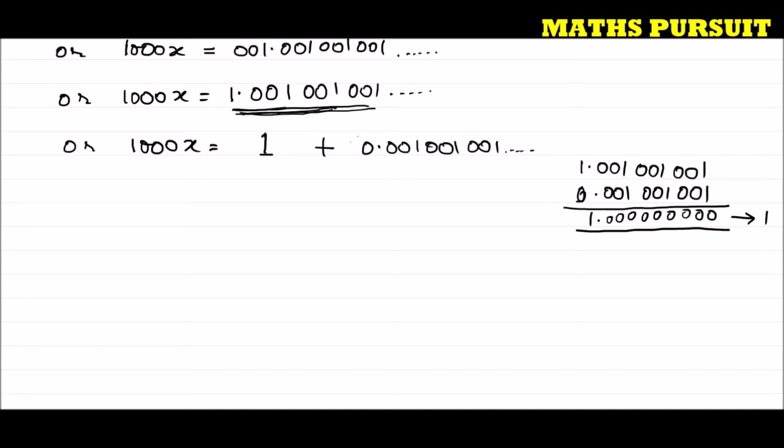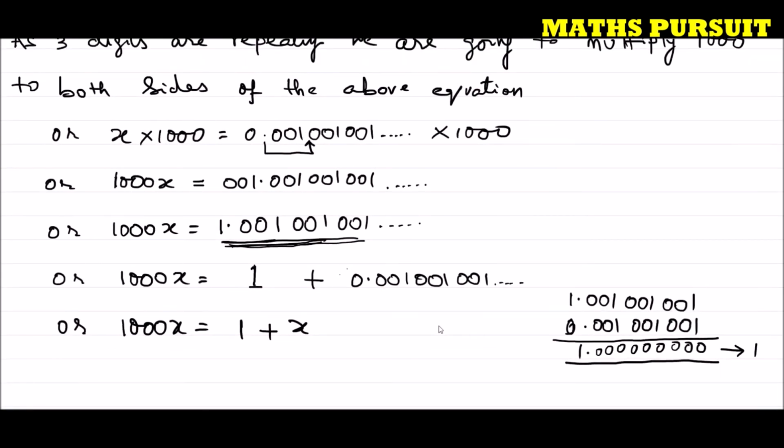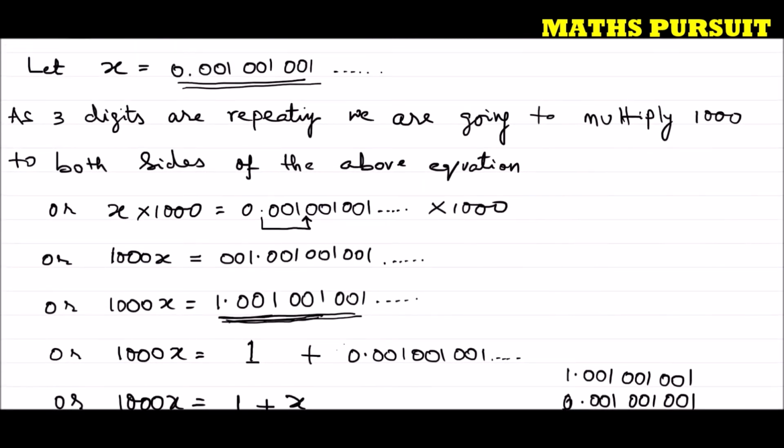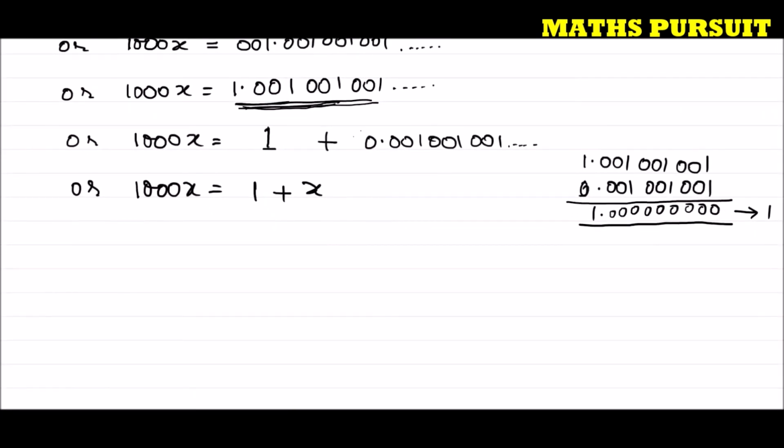So I wrote 1. Now in the very next step, I can write 1000x is equal to 1 plus x. I'm just replacing with x. Why am I replacing with x? Guys, if you remember, look here at this step. Initially we had considered 0.001001001 to be x. Now in this step, I am replacing 0.001001 back with x.